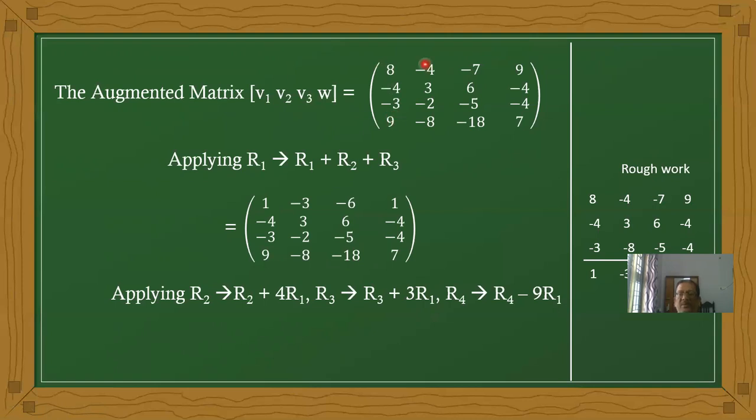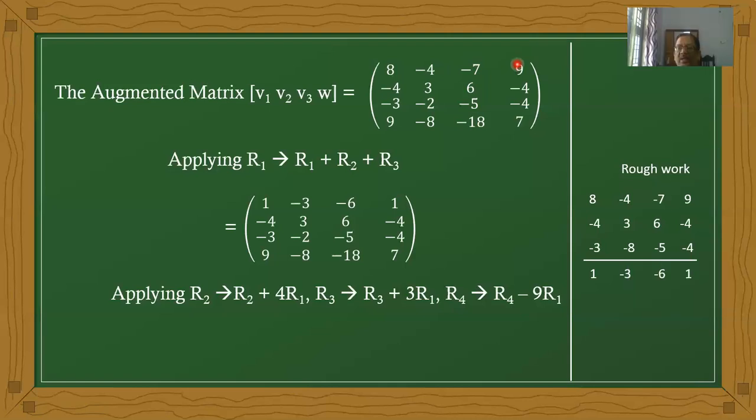V2 values minus 4, 3, minus 2, 8. Next, V3 values 7, 6, minus 5, minus 18. After that, the W value. What is the W value? 9, minus 4, minus 4, 7.